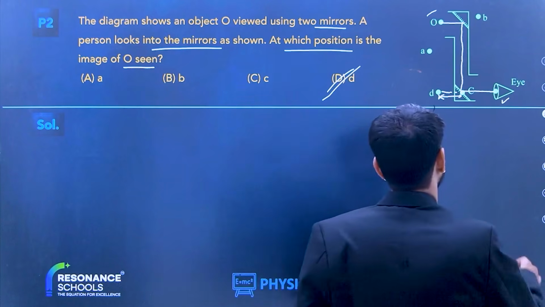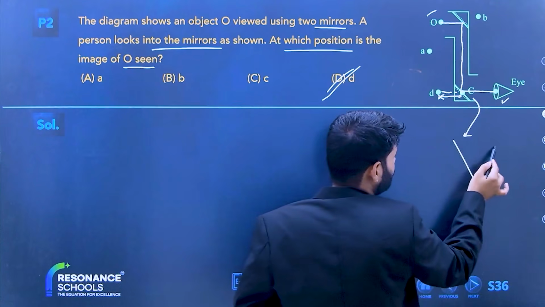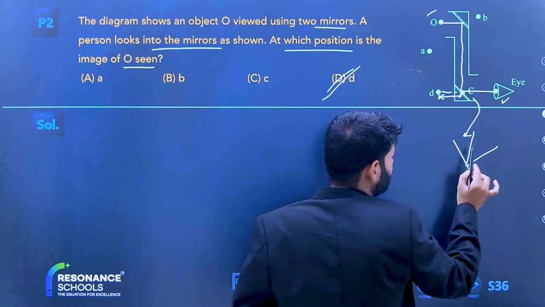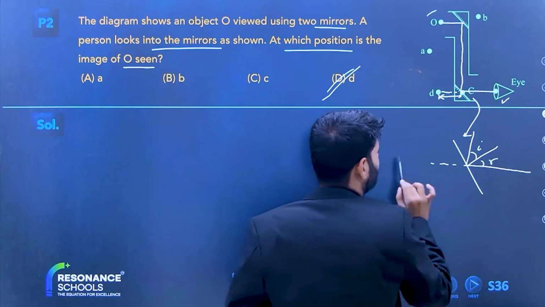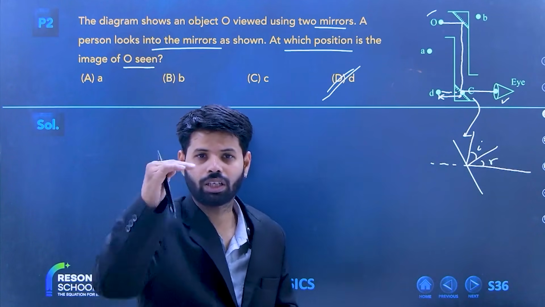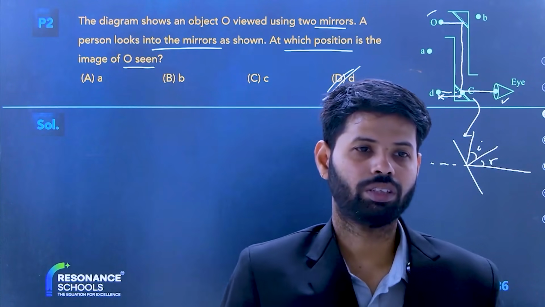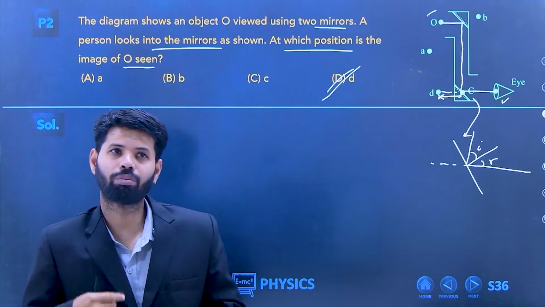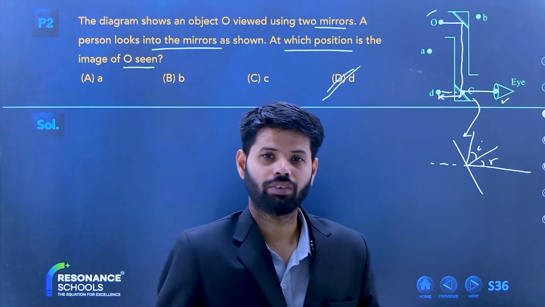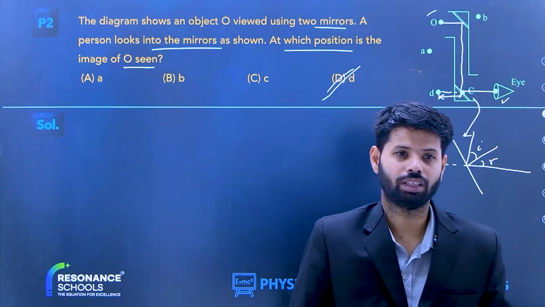Beta, see what happens here. This last mirror, you can see this mirror. So here this is the normal. So angle of incidence is equal to angle of reflection, i equals r. So at this position you will only see the image. It will appear actually. It is not actually there, right? It will appear that it is there. Virtual images. Mirror forms virtual images. Am I right?